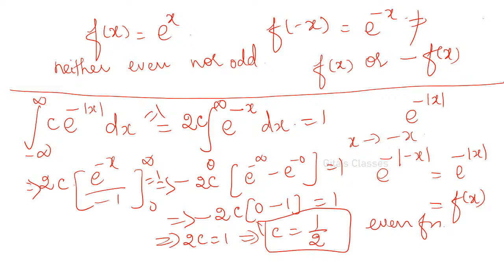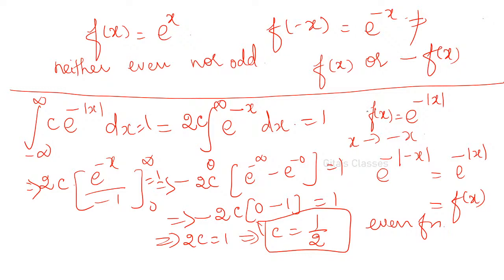Okay. You have to find out, Shivakumar, the integrand is there. Here the integrand is e power minus modulus of x. Just replace x by minus x. Then you will get e power minus x. This is our function, f of x is e power minus modulus of x. Modulus means if it is minus, then modulus should be taken as positive. Yes, modulus of minus x is plus x only. See here this is given is equal to 1. Okay.